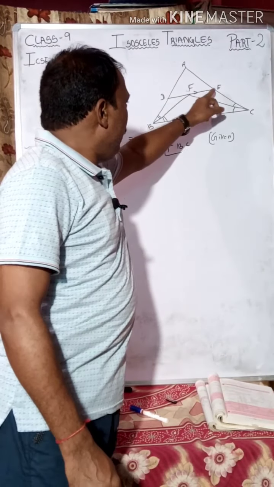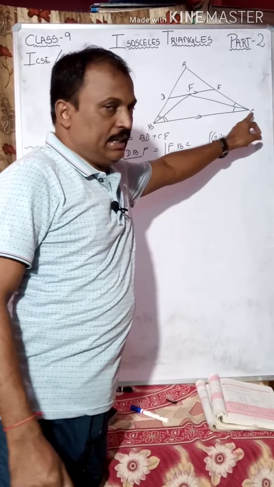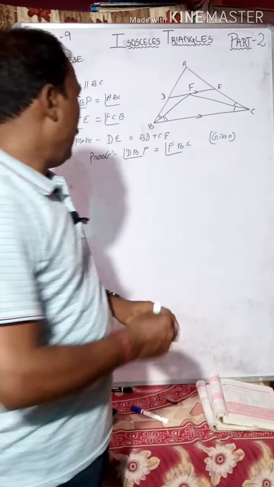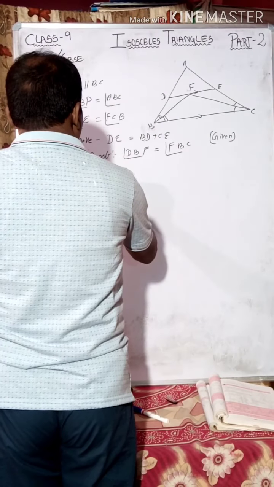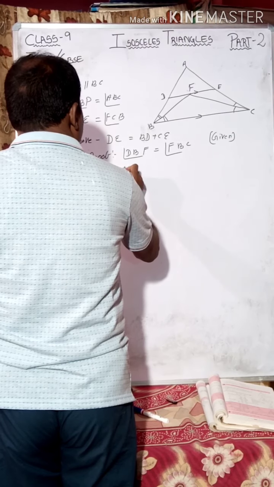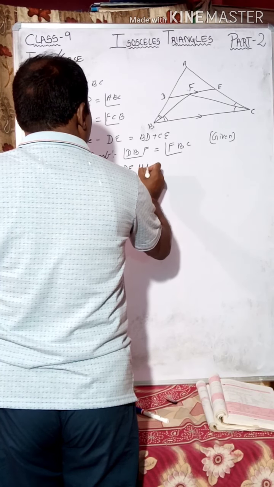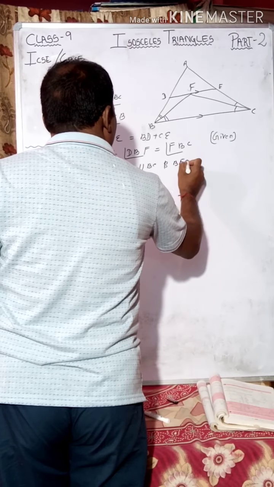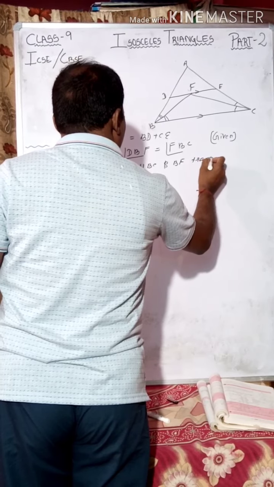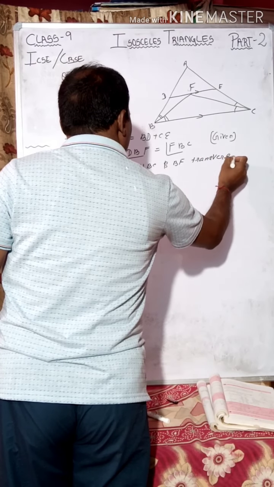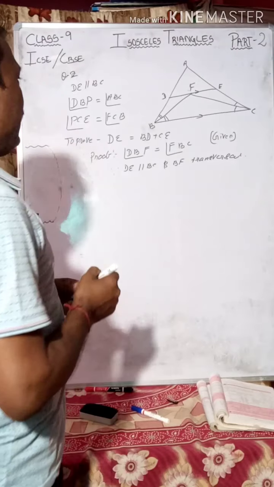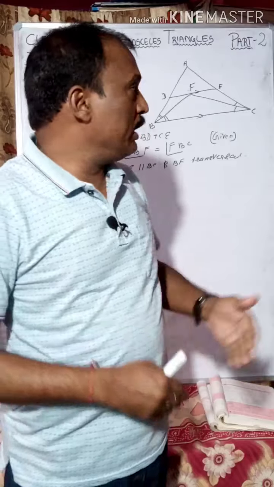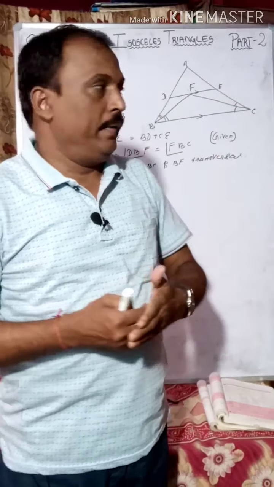If DE is parallel to BC and BF is a transversal, I write that point as DE parallel to BC and BF transversal. Which angles are shown there and which angles are equal?